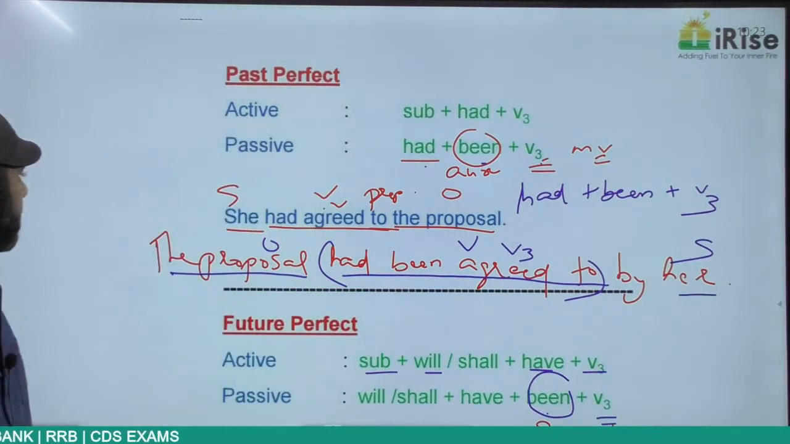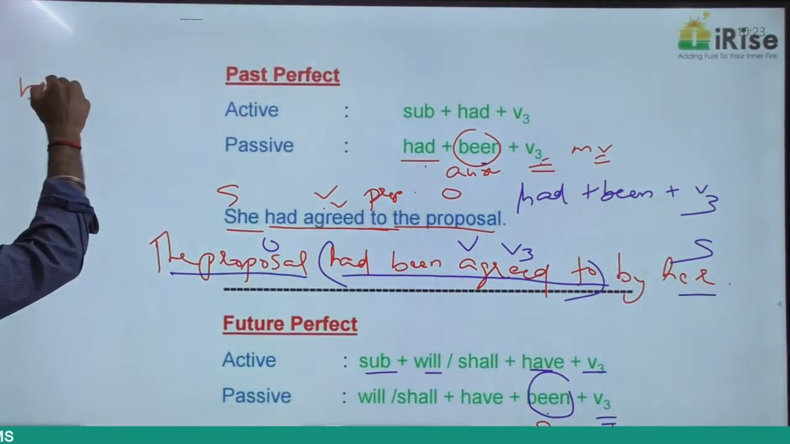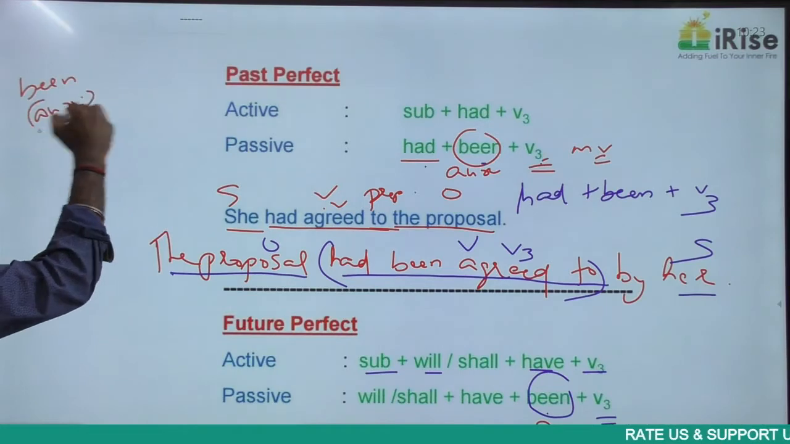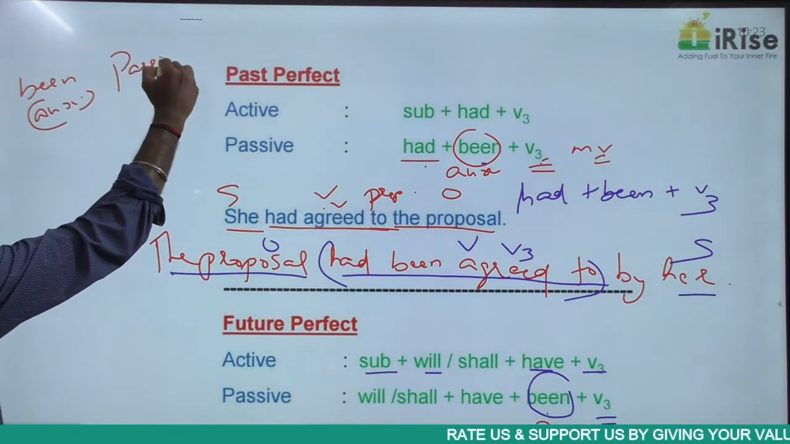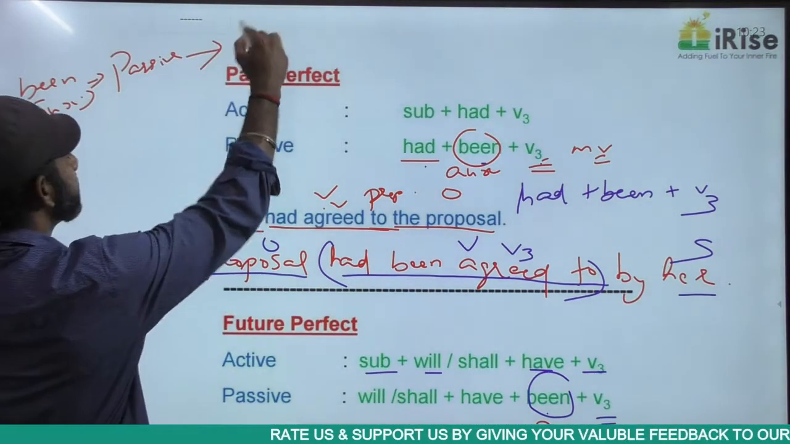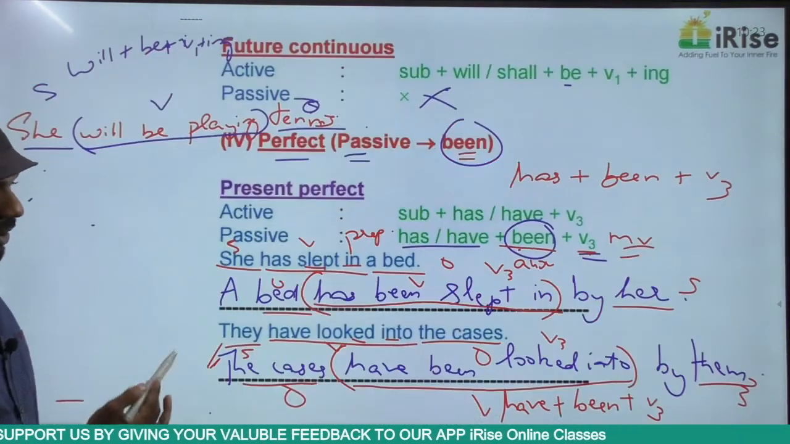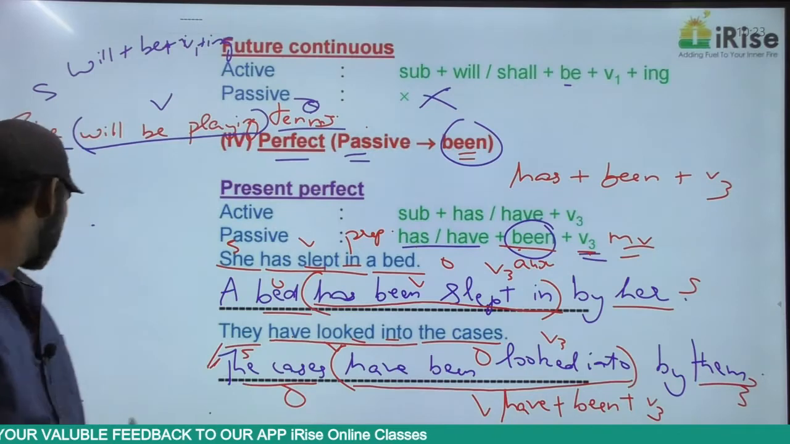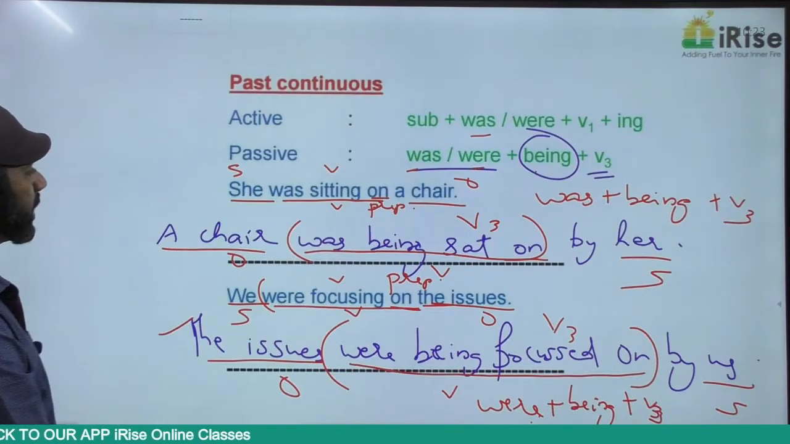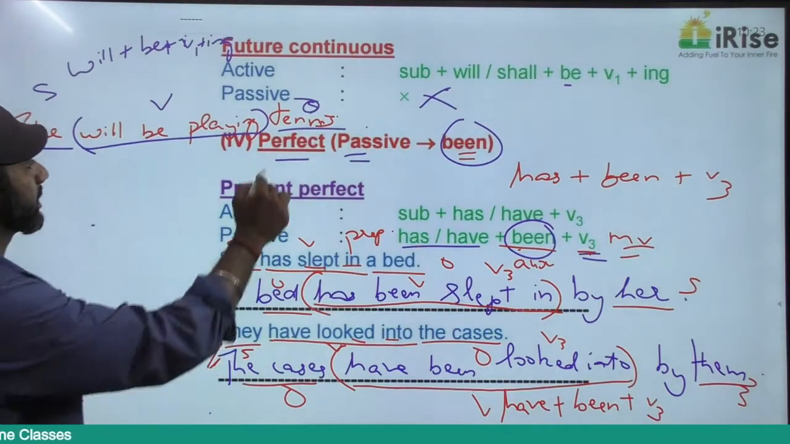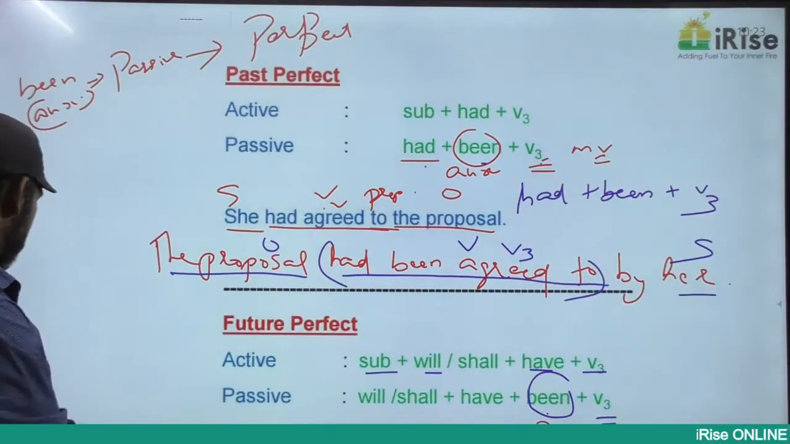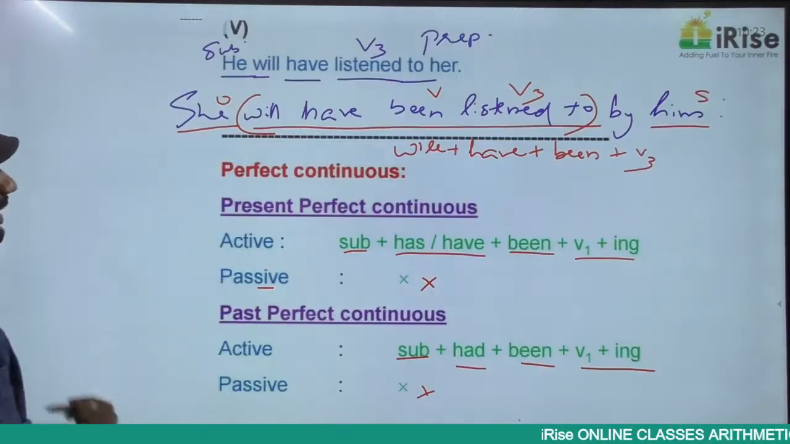That means been as an auxiliary verb comes in the passive voice in the perfect tense. Clear? Now come to the perfect continuous category.